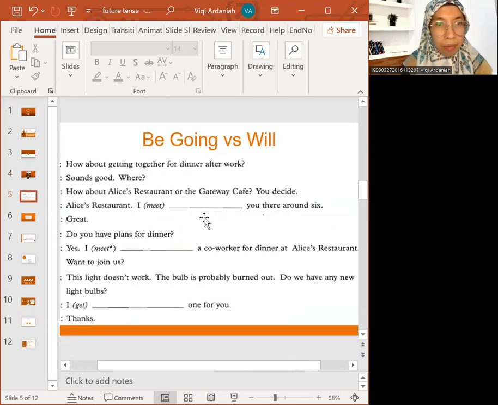Now let's see the exercise here. How about getting together for dinner after work? Are you planning? Are you predicting? Or are you showing a willingness? Sounds good. Where? How about Alice restaurant or the Gateway Cafe? Have you decided? Alice restaurant. So we are planning, right? So definitely here, the first is a plan, and you see here, I'm going to meet you there around 6. So it's a kind of planning.